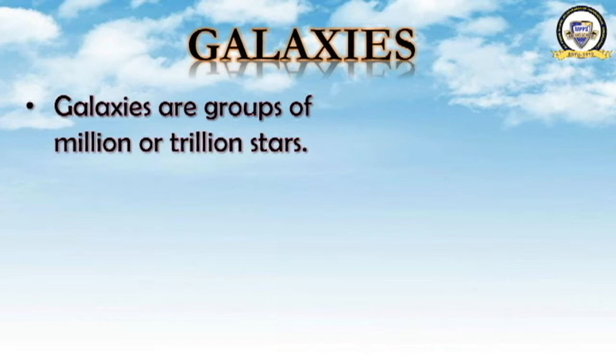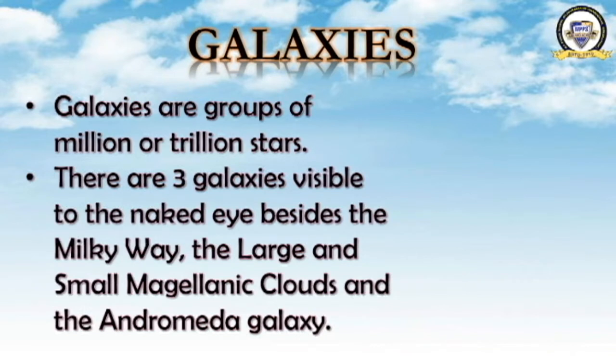There may be 20 trillion galaxies in the universe, but only 3 galaxies are visible to the naked eye from the Earth besides the Milky Way. Have you understood? There are 3 galaxies visible to the naked eye besides the Milky Way: the large and small Magellanic Clouds and the Andromeda Galaxy.